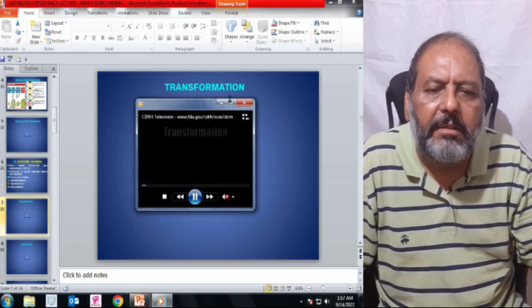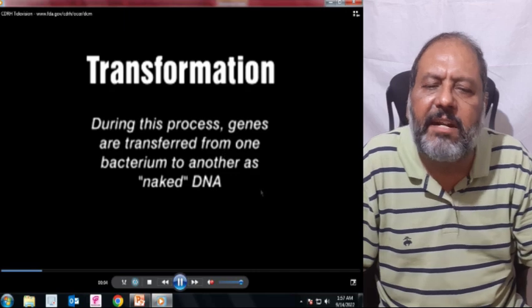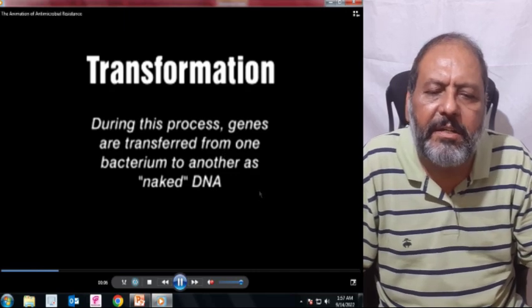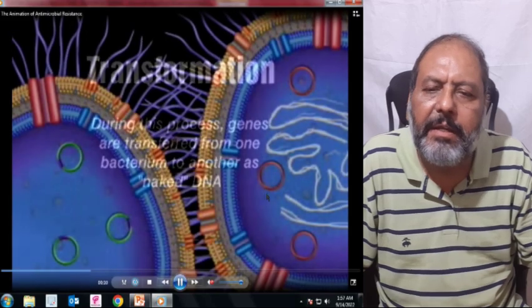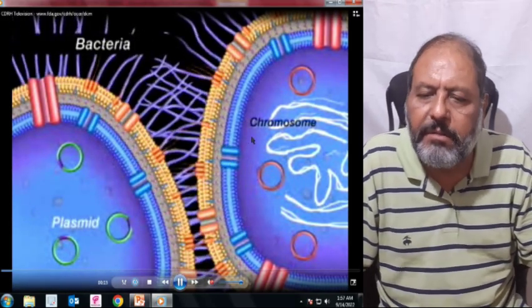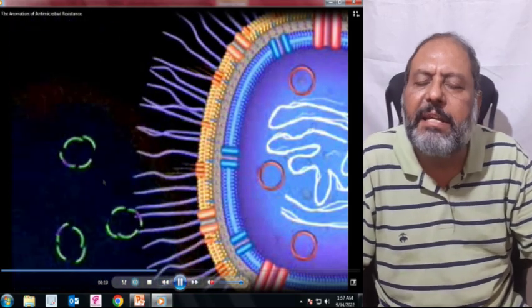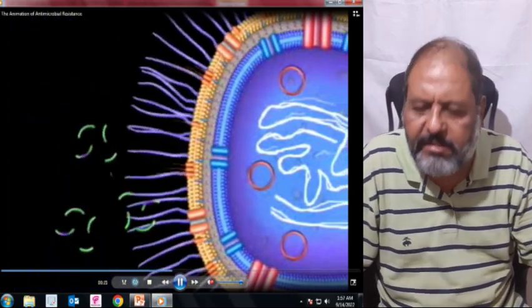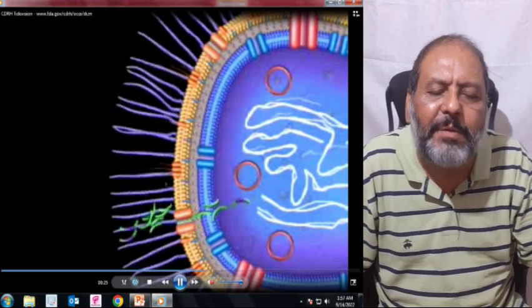So that is transformation. During this process, genes are transferred from one bacteria to another as naked DNA. Here, the bacteria which die release their plasmid DNA and chromosome, the genetic material, which is taken up by another bacteria.